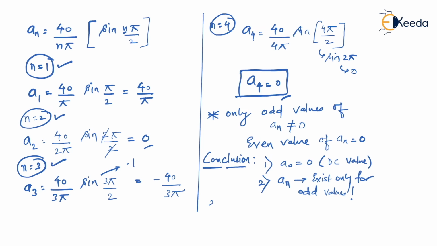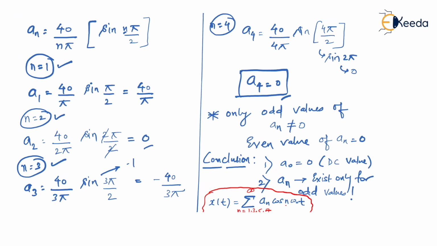Because if you remember, when we substitute this in Fourier series, the Fourier series would be x of t. So we know that now we need not substitute a0, because a0 value is 0. Summation. Then we have an cos of n omega naught t. Is that right? But we know that an does exist only for odd values. An is always 0 for every even value. So what I can say, that value of n has to be varied as odd only. That is 1, 3, 5, 7, and we can go up to infinity.